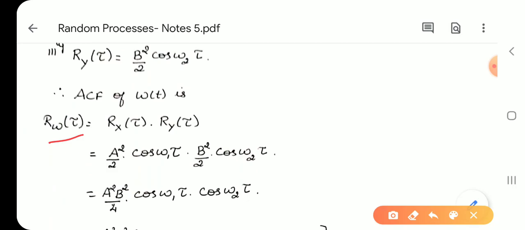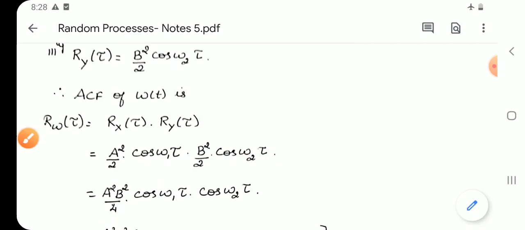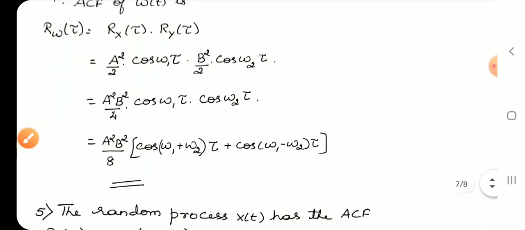Therefore, the product R_w(tau) becomes a square by 2 cos w1 tau, b square by 2 cos w2 tau. Multiply these two: a square by b square by 4 cos w1 tau cos w2 tau. It is again in the form cos a cos b.